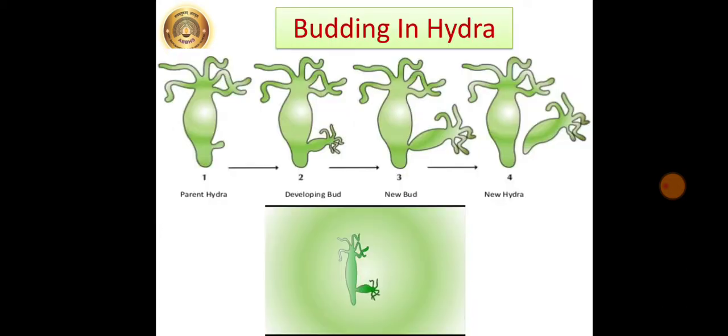Next we are going to see budding in hydra. Just observe the picture here. In case of hydra, under favorable conditions, at a specific part of its body, an outgrowth is formed by repeated divisions of regenerative cells of the body wall. Just see over here, a small bud grows. That bud grows and finally separates from the parent, and the new hydra forms over there.